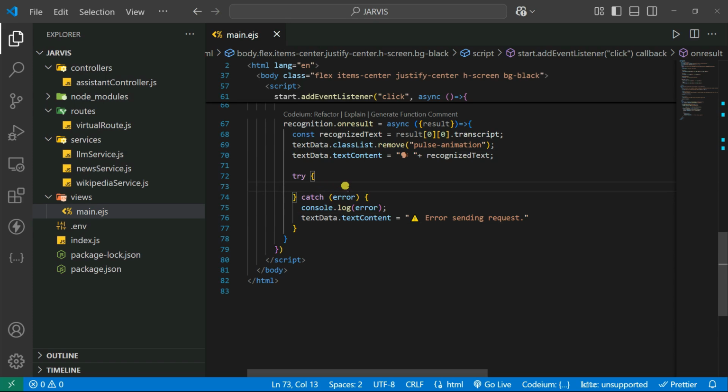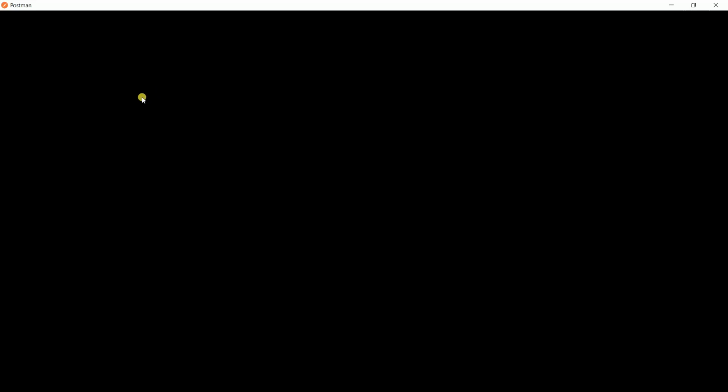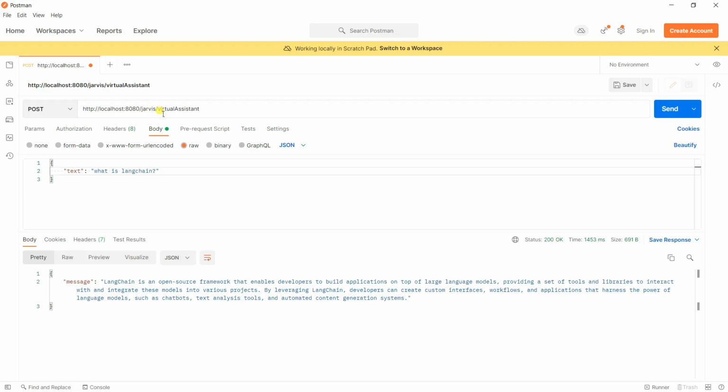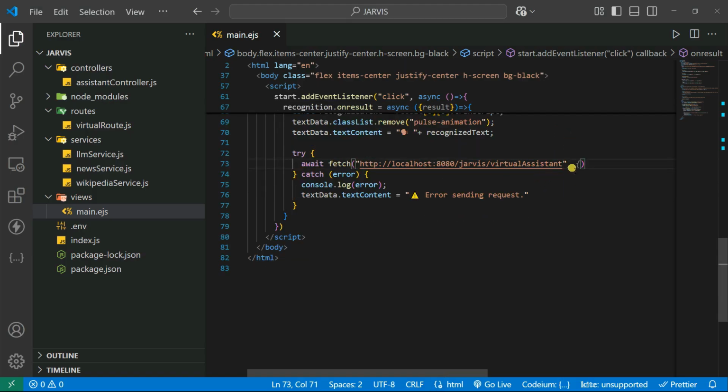For that, I'm going to use fetch. So let's say await fetch, and inside this fetch, I need to give my path. So let's go to Postman and copy the path. This is the path, I mean the link, and then I'm simply going to paste it here, and then we're going to give it the method.